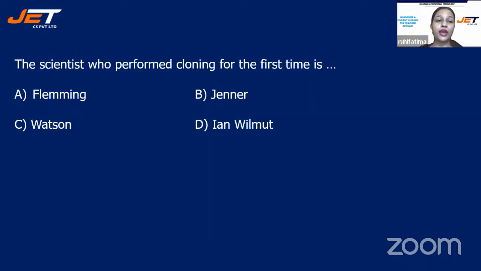Next question, we have the scientist who performed cloning for the first time is. So name the scientist who performed cloning for the first time. And your options are A, Fleming, B, Jenner, C, Watson, or is it D, Ian Wilmot? Come on, children, quickly answer in the chat box.